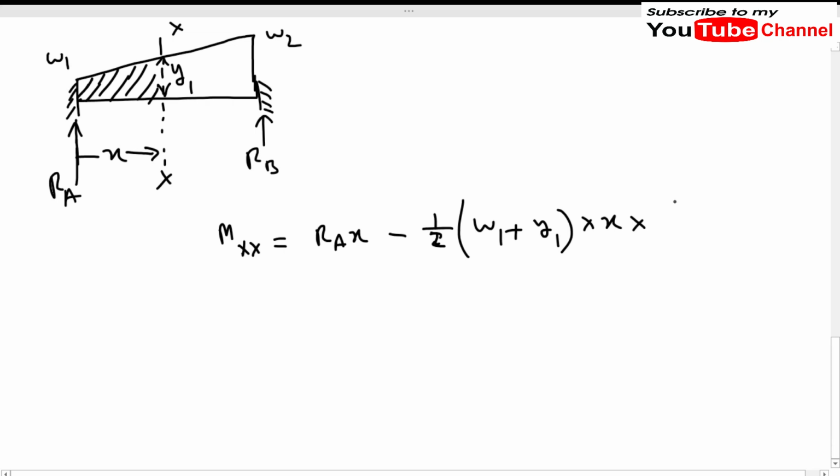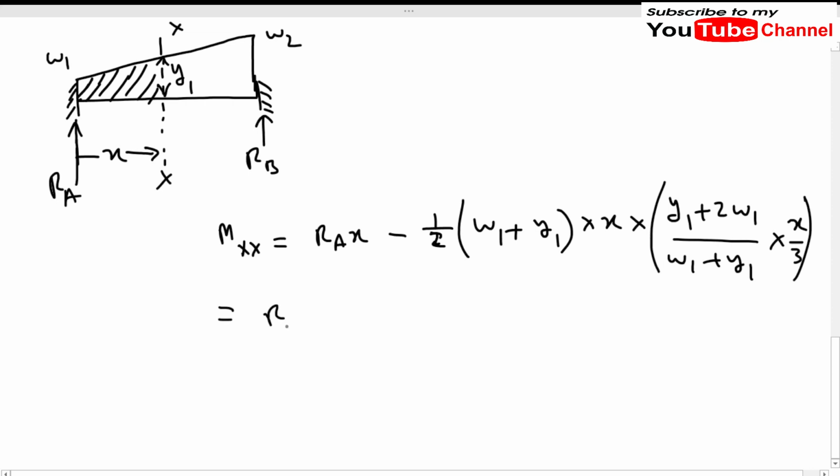Now it is from XX, so it will be (Y1 + 2 times the far ordinate, which is W1) divided by (W1 + Y1) multiplied by x by 3. Now we can simplify it a little bit. W1 + Y1 will be cancelled out, and from here it will be (Y1 + 2W1) times x squared divided by 6.